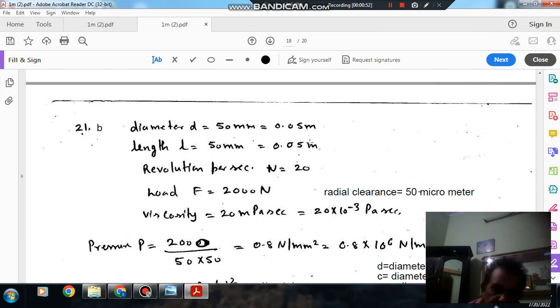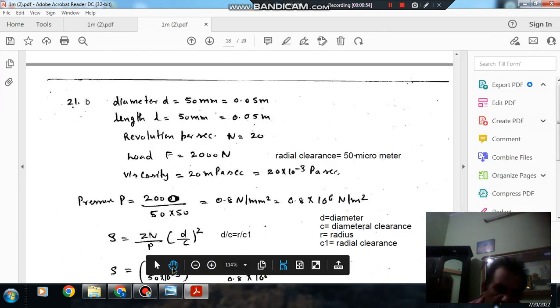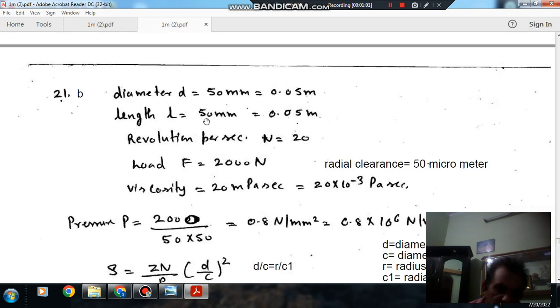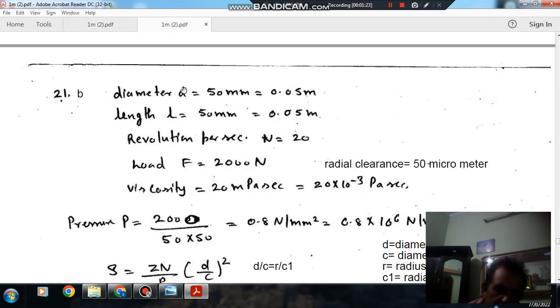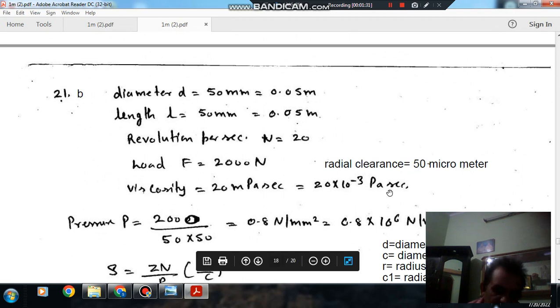So here, the diameter of the bearing is given as 50 mm or 0.05 meter. The length of the bearing is given as 50 mm or 0.05 meter. Revolution per second is 20. Load is given as 2 kilonewton or 2000 Newton. And radial clearance is given as 50 micrometer. And viscosity is given as 20 millipascal second or 20 into 10 power minus 3 pascal second.